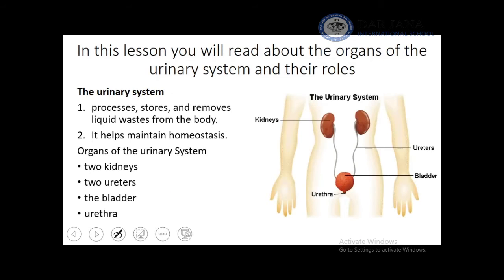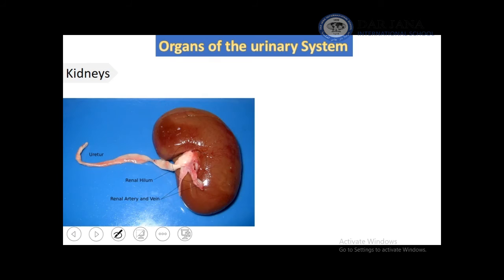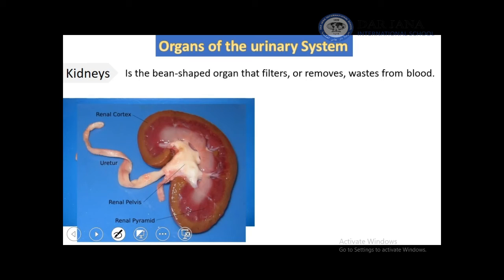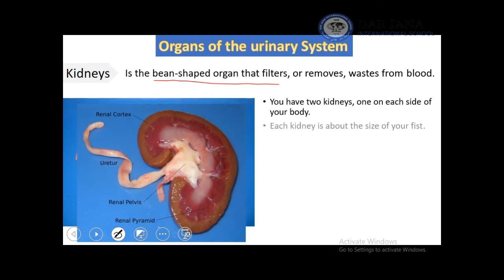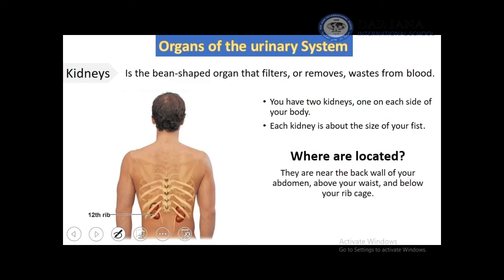Urinary system is one of the important components of excretory system. It consists of two kidneys, two ureters, one bladder, and one urethra. It processes, stores, and removes the liquid waste from the body. Kidney is a bean-shaped organ which is red in color and it is highly vascularized. Without kidney, urine is not formed. Kidney is found near the back wall of our abdomen, above our waist, and below the rib cage.